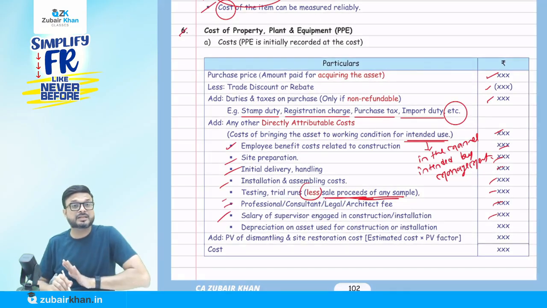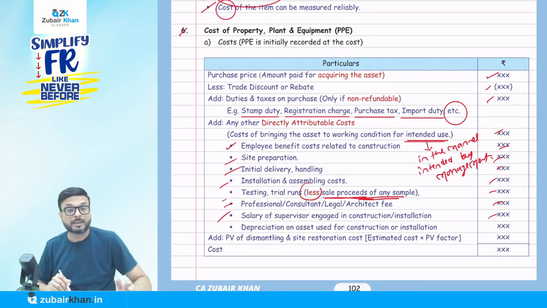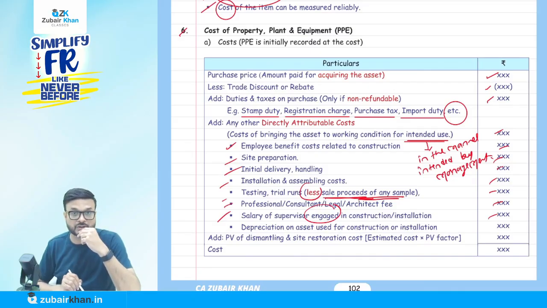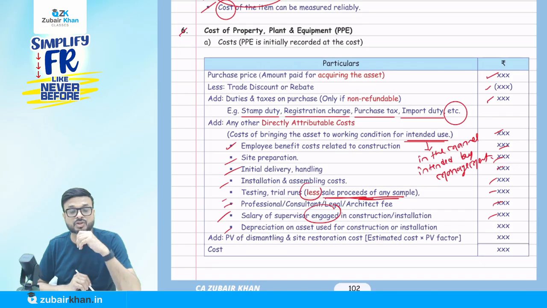Why is salary in general not a part of the cost of PP, but why are we adding it here to the cost of PP? The reason is that this is the salary of a supervisor who is engaged in the construction or installation. Now, this is also important: depreciation on an asset used for the construction or installation.